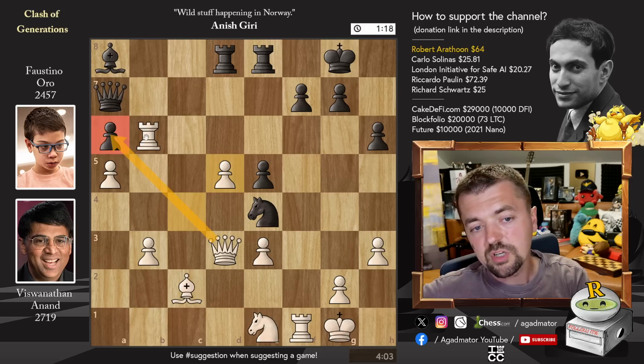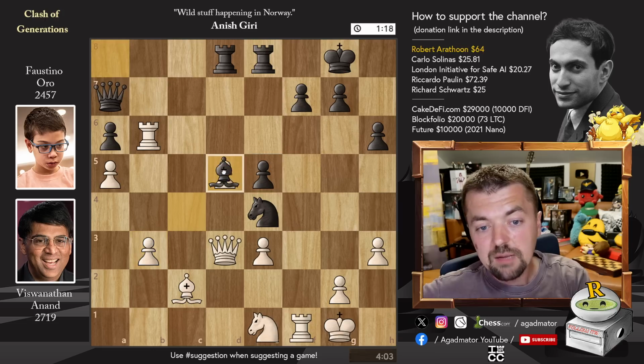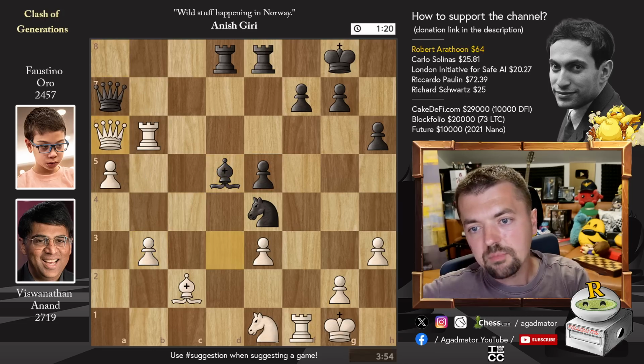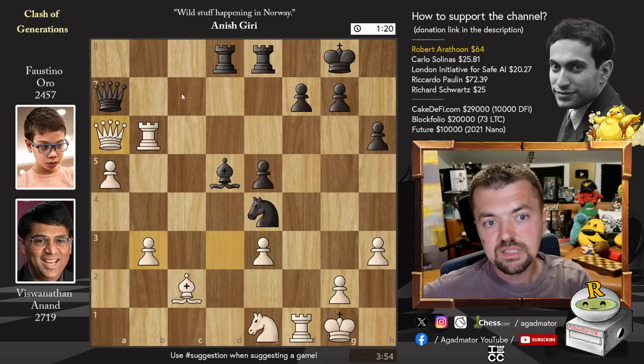So he's just going to capture on a6 and enjoy two connected passed pawns on the queen side. So bishop captures on d5 and queen captures on a6. Faustino goes for the trade. Maybe a bit more resilient would be keeping the queens on the board, but with two connected passed pawns and Anand having, well, so much more time, definitely not easy to handle.